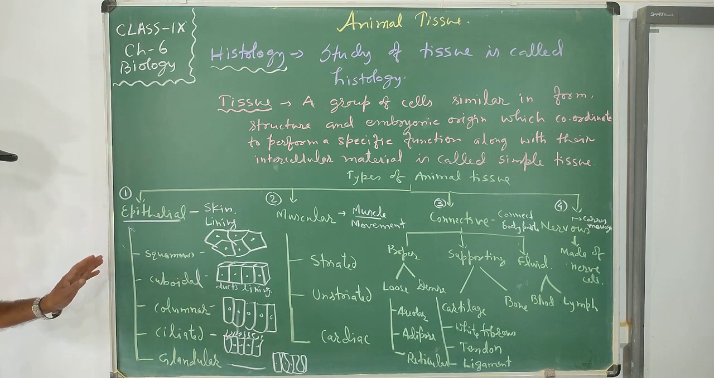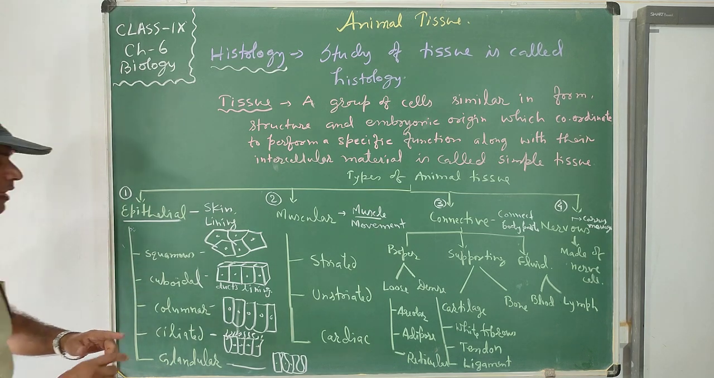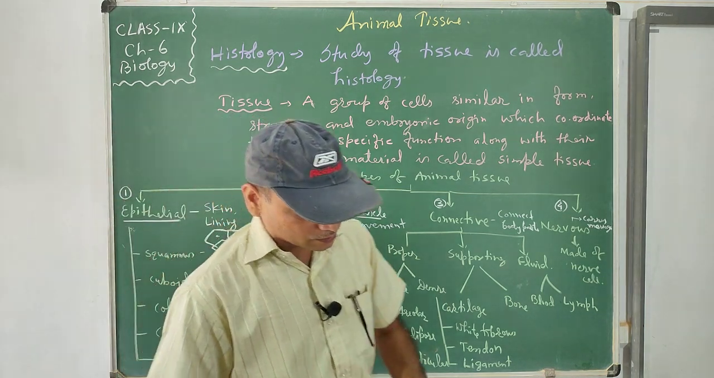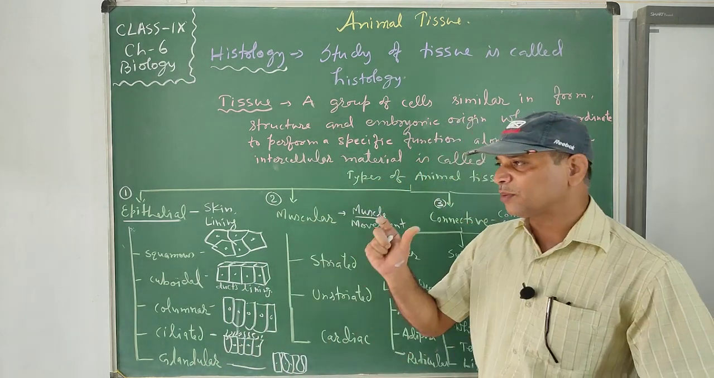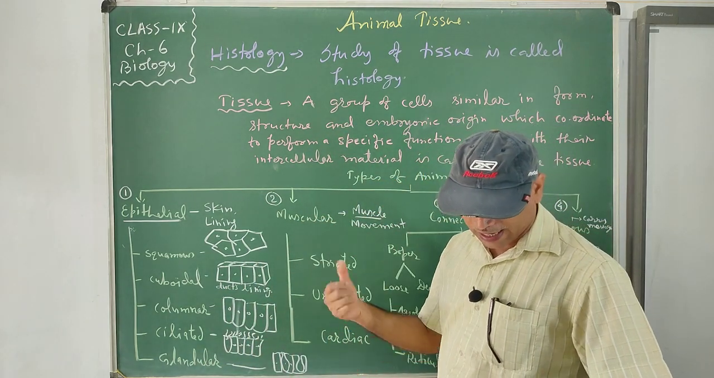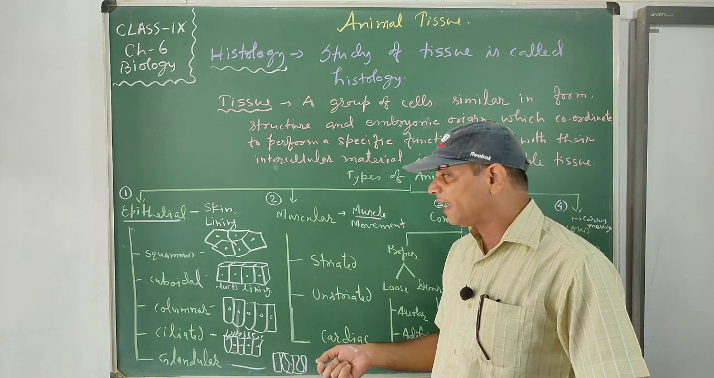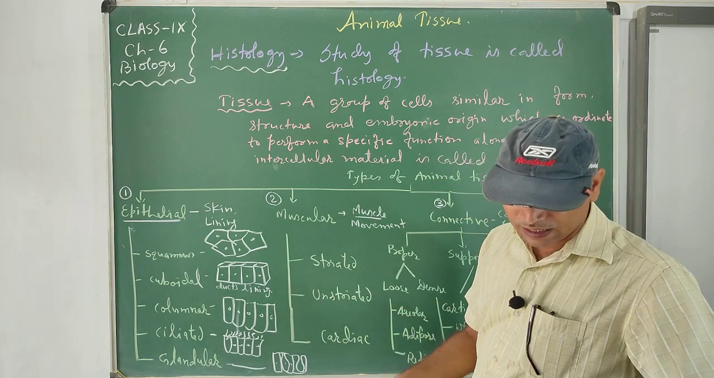So they perform the activity of making the lining of the duct, and the activities of secretion, absorption, and excretion take place by them. This is the cuboidal epithelium.